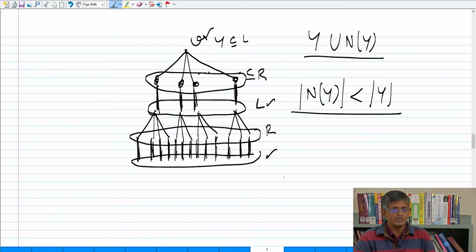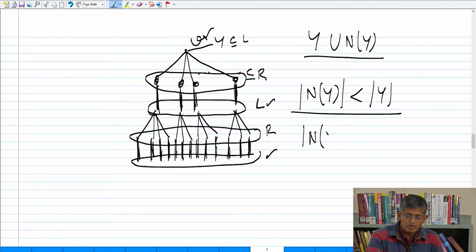So this procedure will terminate finally because the graph is a finite graph, and it does not have an augmenting path, which means what is in the bottommost layer? The vertices are all from R, and they all are matched to a vertex in L. So a simple counting argument shows that except for V, there are an equal number of vertices from L as there are from R in Y union N of Y. So the cardinality of the neighborhood of Y is less than the cardinality of Y. Why is this?